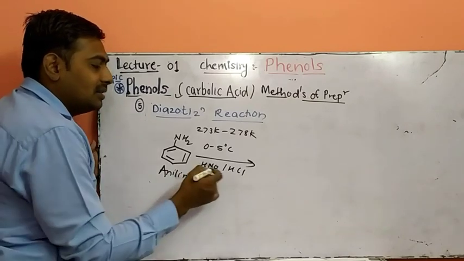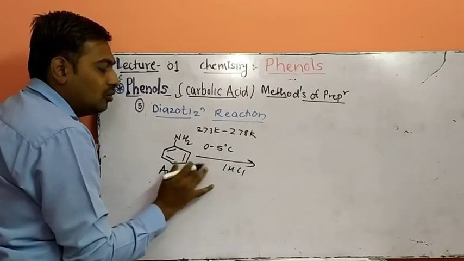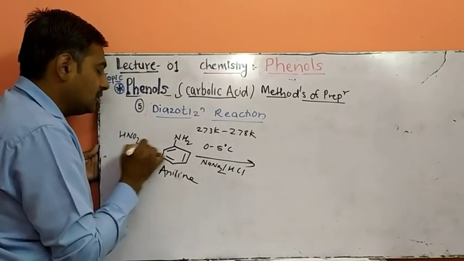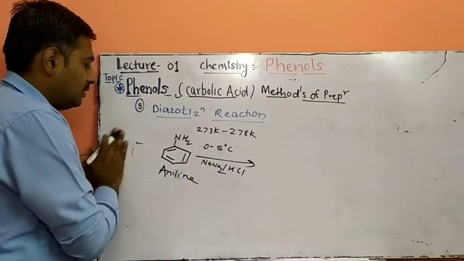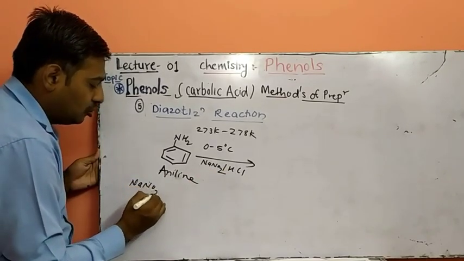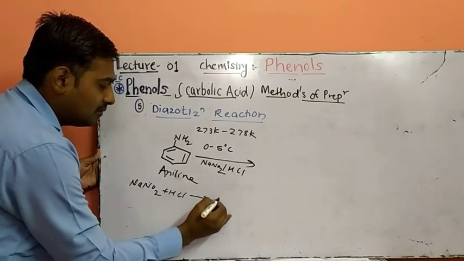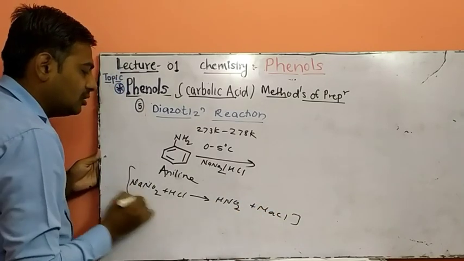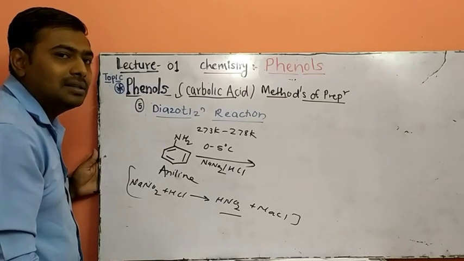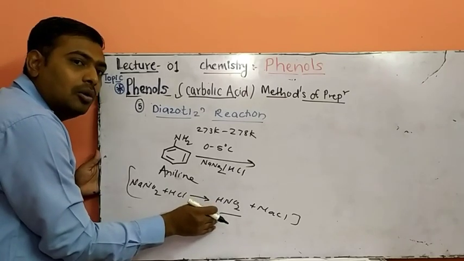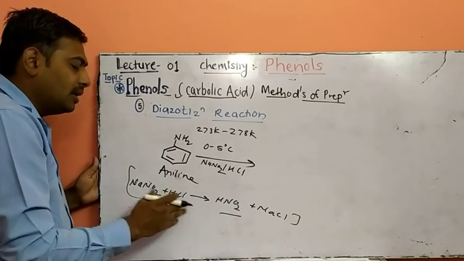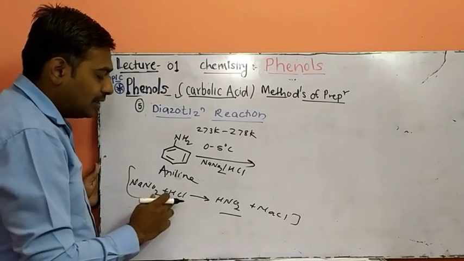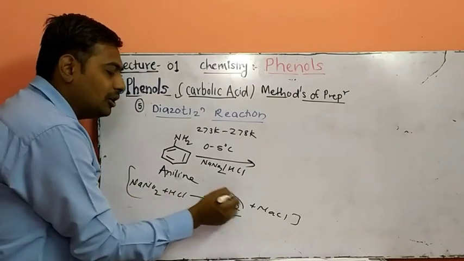At this temperature, this diazotizing mixture is NaNO2 in presence of HCl, or you can directly write HNO2, because the mixture of NaNO2 plus HCl forms HNO2 plus NaCl. Actually, HNO2 is prepared in situ during the reaction. We have already discussed the concept of in situ in the topics of alcohol and alkyl halide. What is in situ? It is prepared in the middle of the reaction and utilized at that time. So when NaNO2 reacts with HCl, it forms HNO2. We require only this molecule.